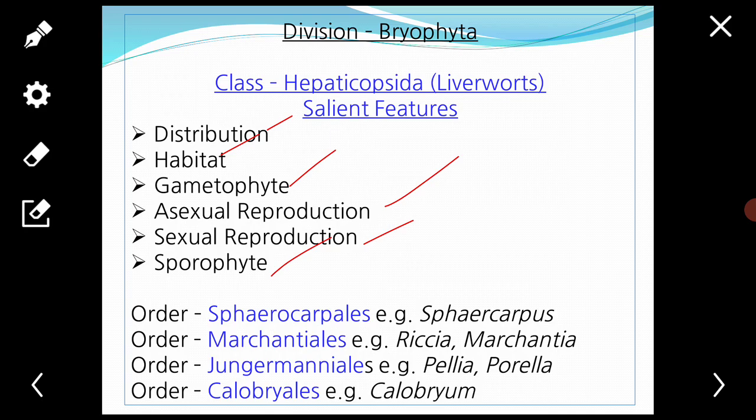The sporogonia are simple. They are either differentiated into foot, seta, and capsule, or simply into foot and capsule. The capsule is not linear. It lacks columella and intercalary meristem.